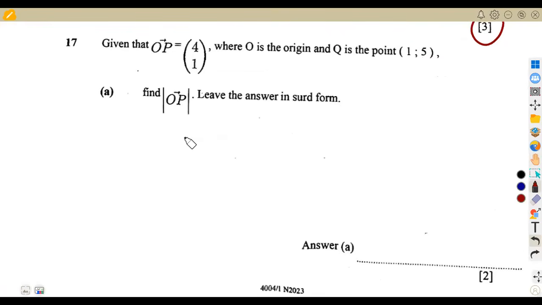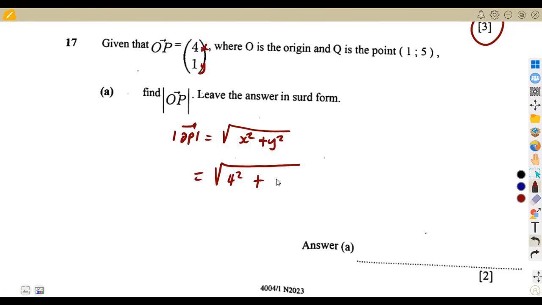So in this case, the modulus of OP, or the magnitude of OP, is given by the formula x squared plus y squared, whereby we've got the value of x and the value of y on OP. So that is going to be the square root of x, which is 4 squared, plus y, which is 1 squared. So that's the square root of 4 times 4, that's 16, plus 1 times 1, which is 1. If we add, we obtain 17.